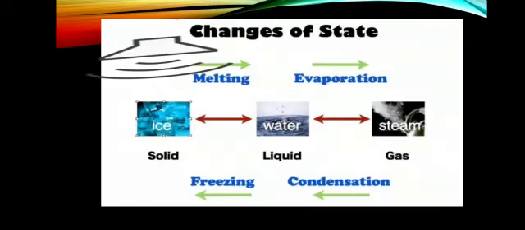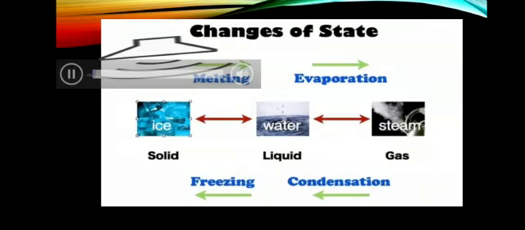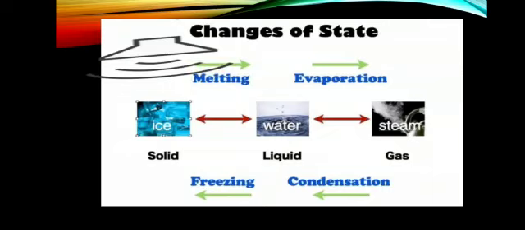Now freezing, look at the diagram. It's about change of state. Look at it carefully. Here we have solid. When we heat the solid, it converts into liquid, or we can say water. It's ice here. Ice is in solid state. When we give heat to ice, it converts into liquid, or we can say water. Water is our liquid state. The process is known as melting.